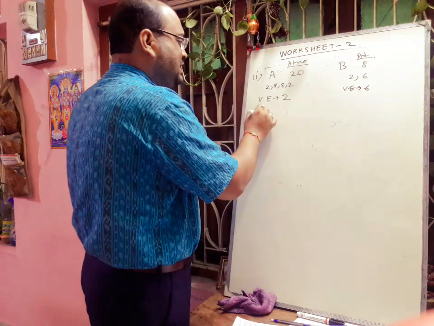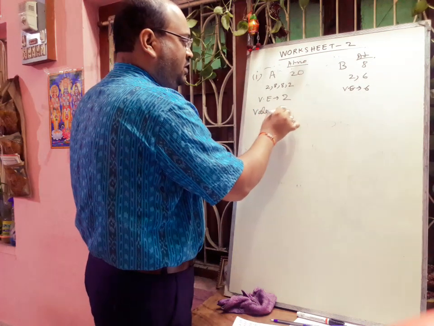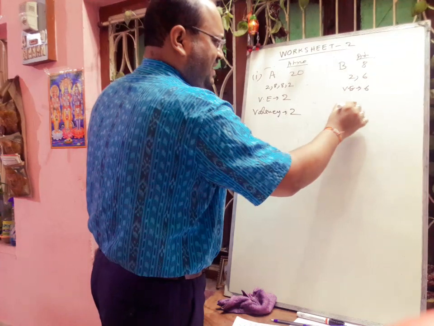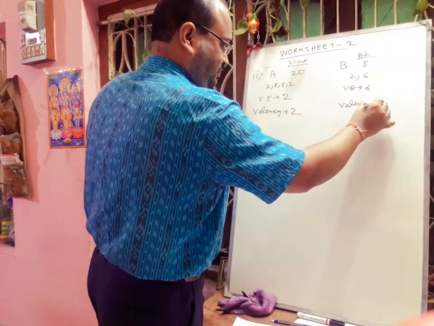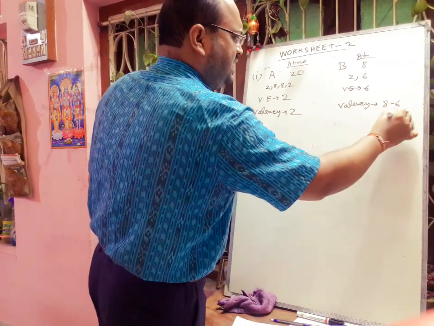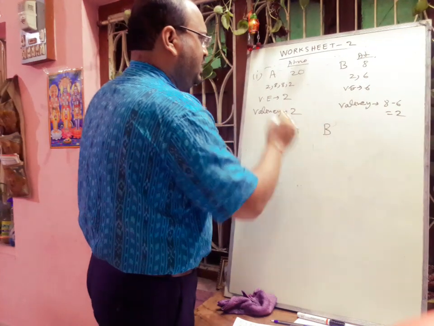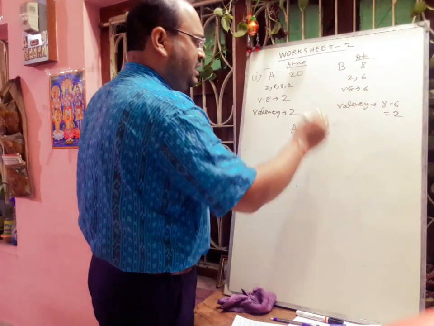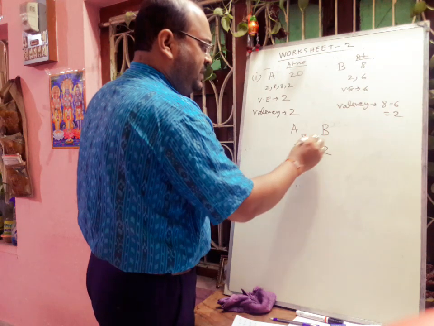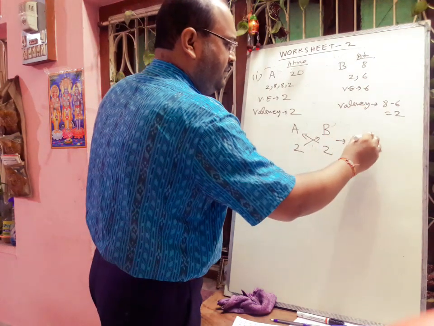So in this case valency will be what? Valency of A will be 2, and in the case of B, that will be 8 minus 6 is equal to 2. So the valency of A is 2 and the valency of B is 2, so definitely the formula will be AB.